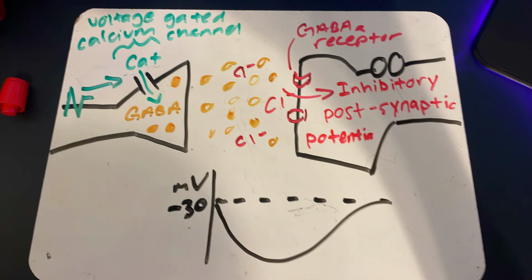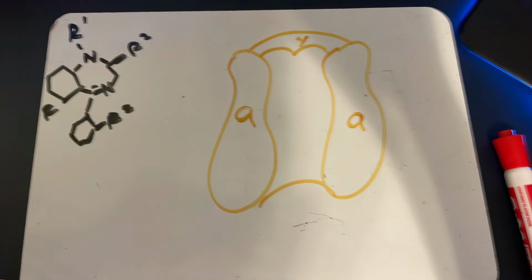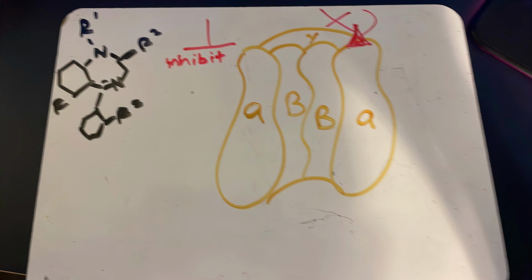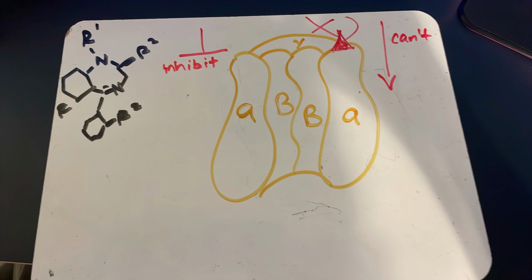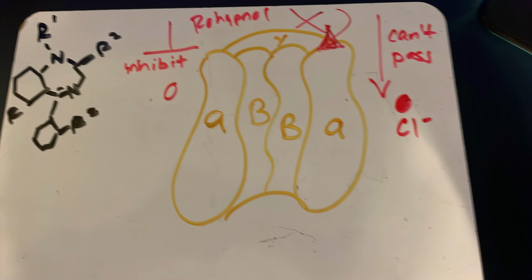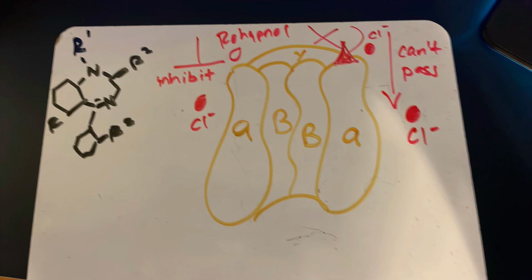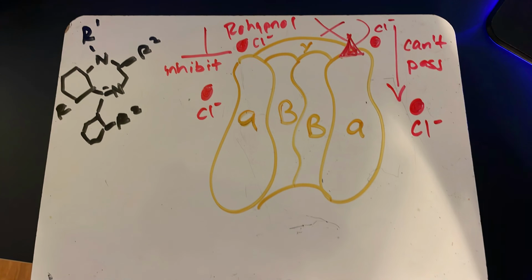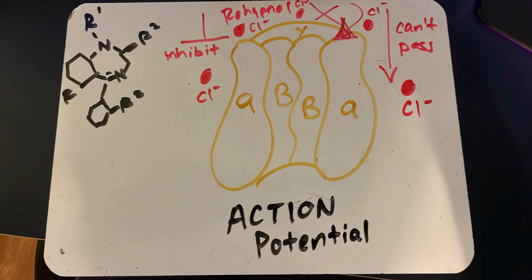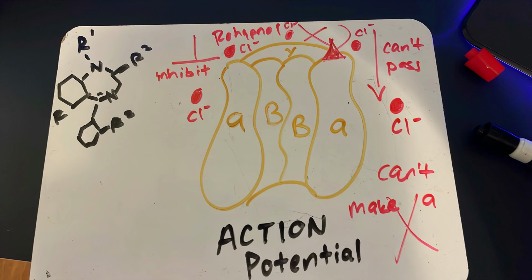With Rohypnol, it does not bind to the GABA recognition site located at the junction of the alpha subunits. Thereby, it doesn't induce the opening of the channel as directly as GABA. Instead, the binding of Rohypnol to its receptor site increases the affinity of GABA for the GABA binding site, and this leads to increased frequency of channel opening and an influx of chloride ions into the postsynaptic cell, which ultimately makes it difficult for excitatory inputs to cause an action potential.